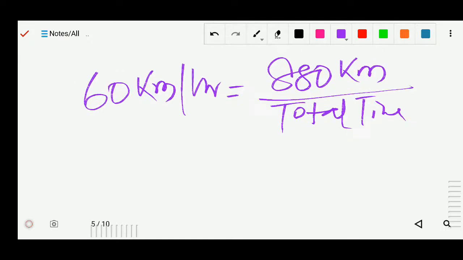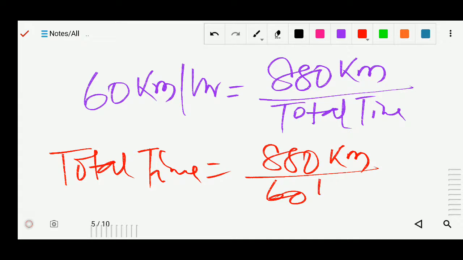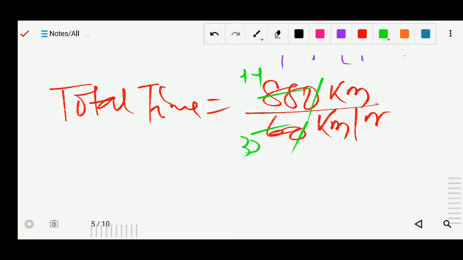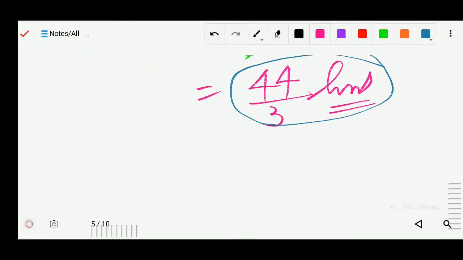Now we can find the total time, so we can write here total time equals to 880 kilometer, and this 60 will come here, so 60 kilometer per hour. So we can solve it. 2 3 is 6, 2 4 is 8, so 44 by 3. After solving you will get 44 by 3, and this is your hours. So what is the total time? 44 by 3 hours.